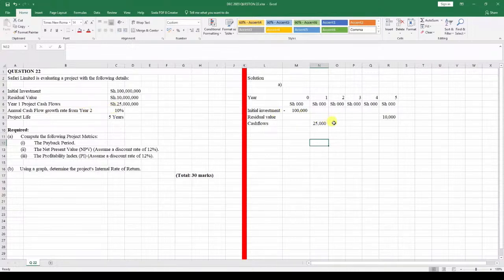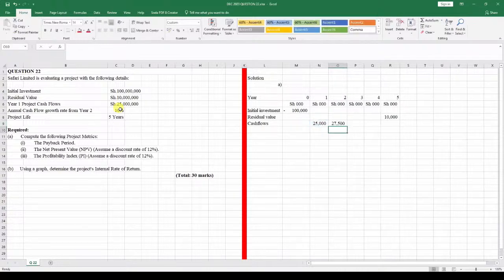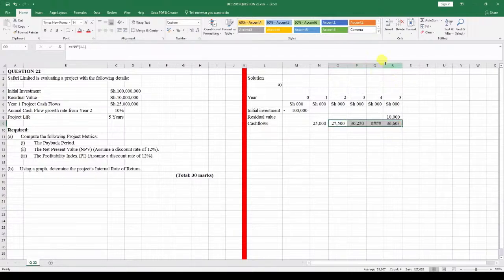So we add that value and multiply it by a factor of 1.1. We get 27,500. Then we just drag it, because this has got a formula, and we make sure it auto-fits within the cells.